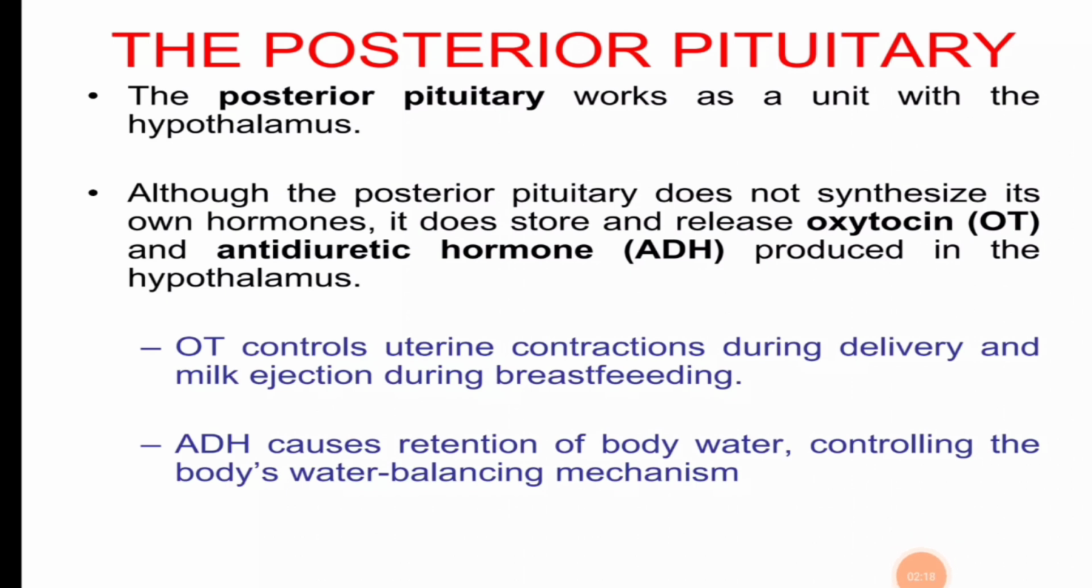The posterior pituitary works as a unit with the hypothalamus. Although the posterior pituitary does not synthesize its own hormones, it does store and release oxytocin, OT, and the antidiuretic hormone produced in the hypothalamus. OT controls uterine contraction during delivery, and also controls the uterine contraction during milk ejection during breastfeeding. ADH causes retention of body water, controlling the body water balancing mechanism.